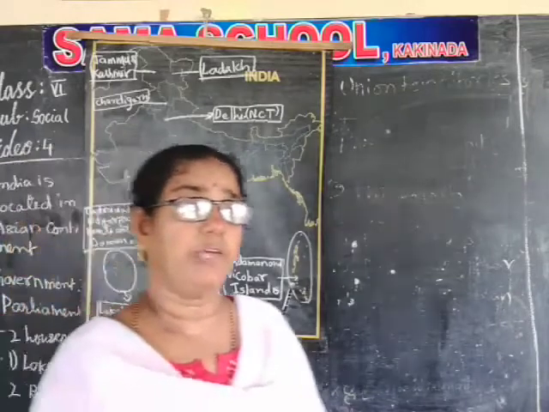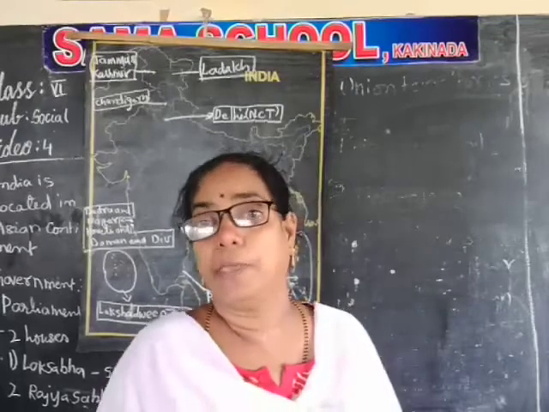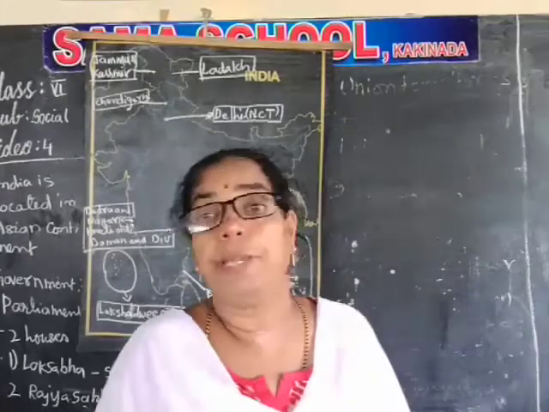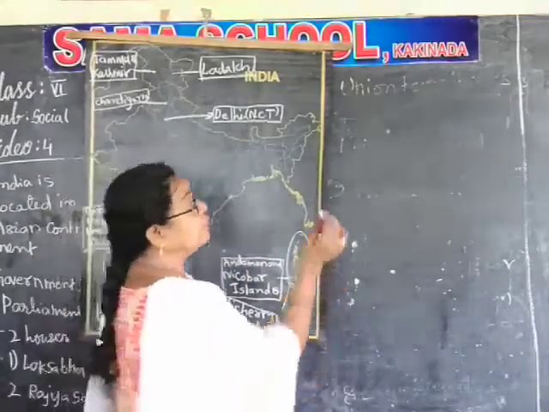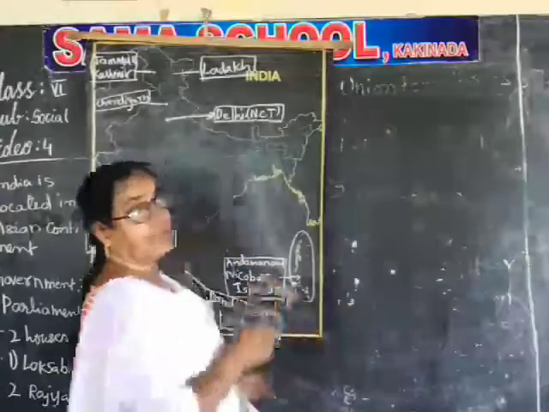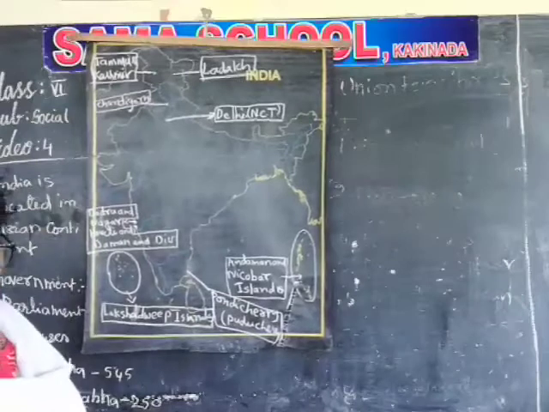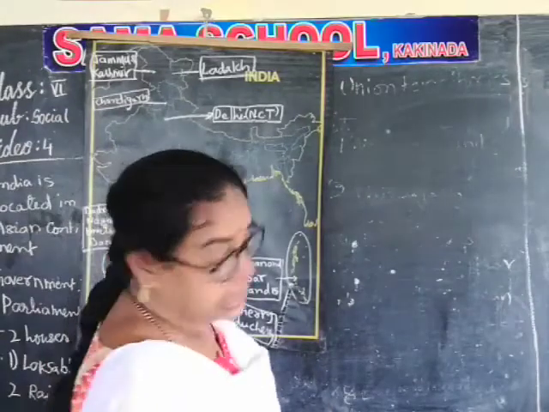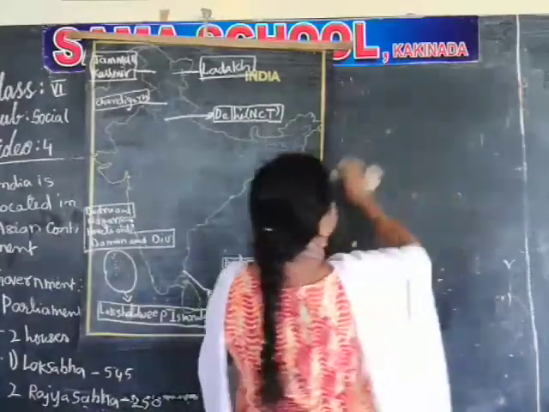What is meant by welfare? Goodness. For goodness of the people, for betterment of the people, and for proper development of the people. See why they make the rules? Welfare and goodness are for the development of the country. So now we have to see some of the important things. What are the national symbols? We are going to see some important national symbols.